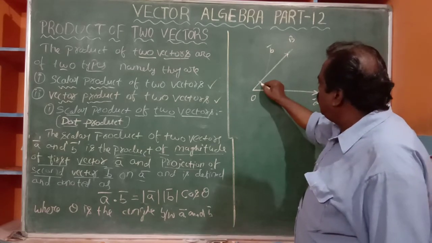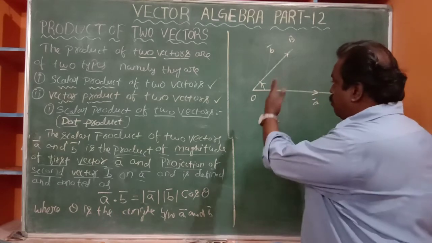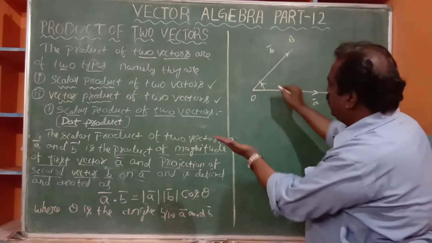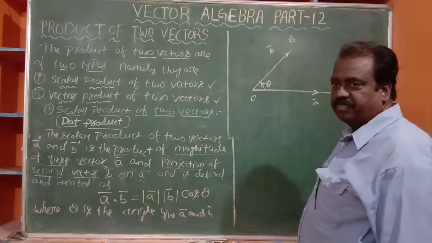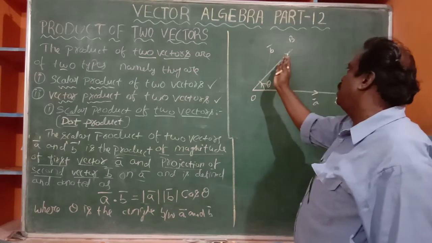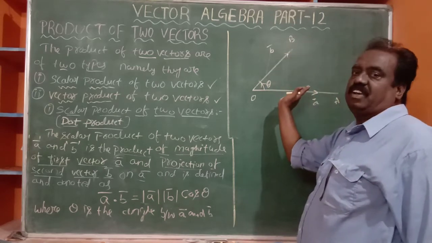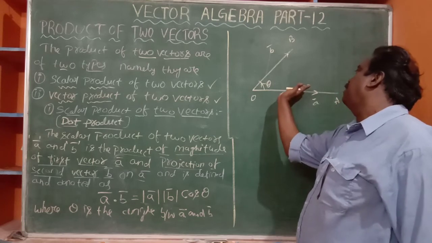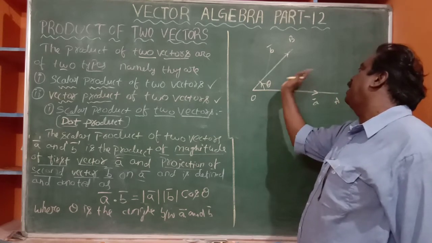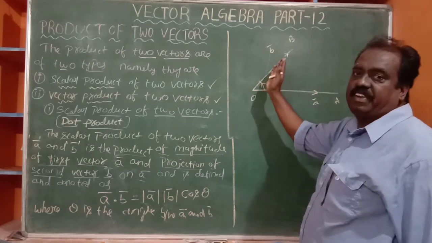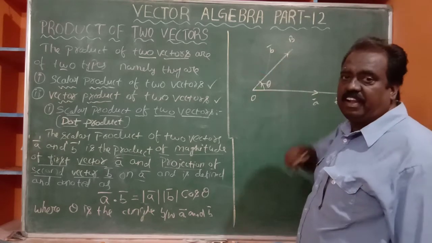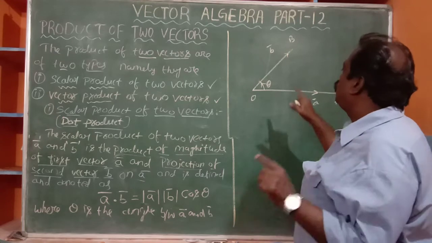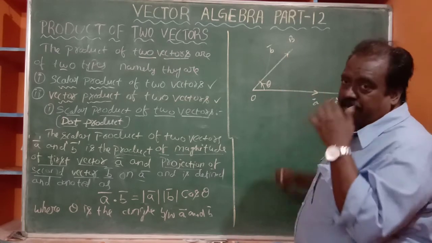The angle that b bar makes with a bar is theta. That means b bar first of all lies on a bar, and it makes some angle, 0 degrees, 1 degree, 10 degrees, 30 degrees, 45 degrees, 80 degrees, like that, in an anti-clockwise direction. So theta is the angle between a bar and b bar.